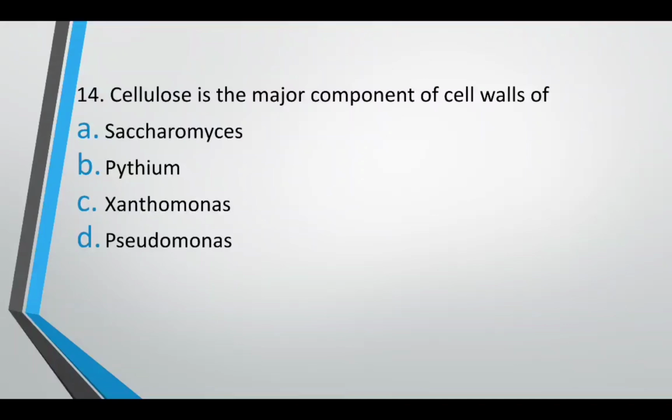Cellulose is the major component of cell wall of Saccharomyces, Pythium, Xanthomonas, Pseudomonas. Cellulose is the major component of cell wall of. The correct answer is option B, Pythium. Xanthomonas and Pseudomonas are prokaryotic cells, and Saccharomyces is a yeast; they do not have cellulose as a major component of the cell wall.